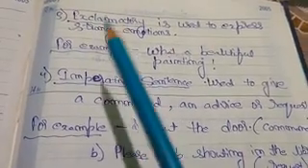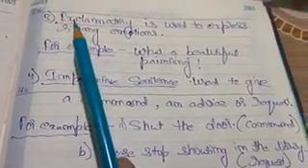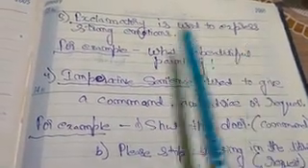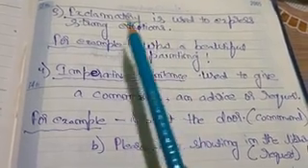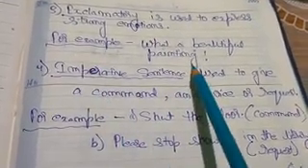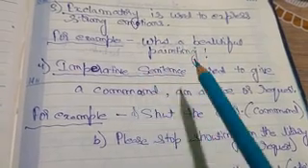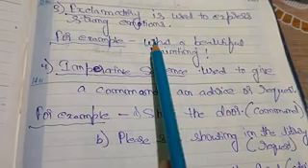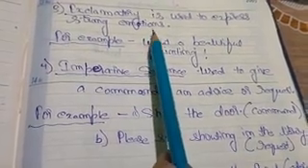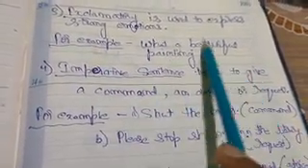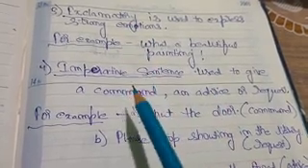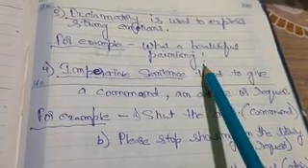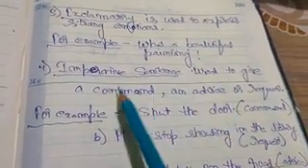Now come to the third part, the exclamatory sentence. Exclamatory is used to express strong emotion. For example, what a beautiful painting. What a beautiful scene. What a beautiful dress. These are all strong emotions. Okay. So this example is an exclamatory sentence. And in the end, you have to give an exclamation mark. Okay. Now come to the next